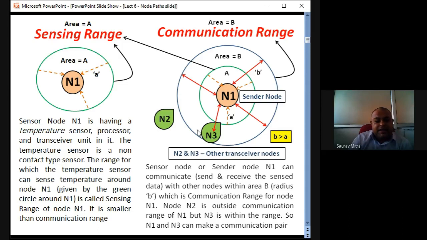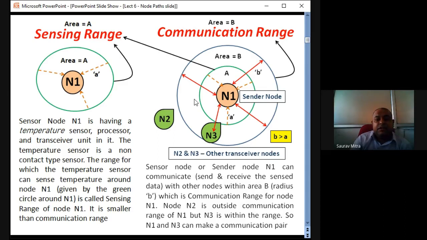Now the last line says that the node N2 is outside the communication range of N1. So we have seen that this node N2 is outside this blue circle. That means this node N2 cannot receive data from N1. But N3 is within the communication range. Hence N3 can receive data from N1. So N1 and N3 can make a communication pair, and N1 and N3 can exchange data among themselves.